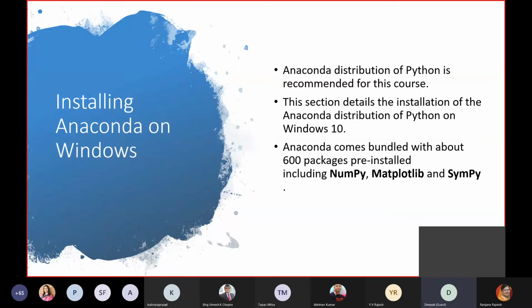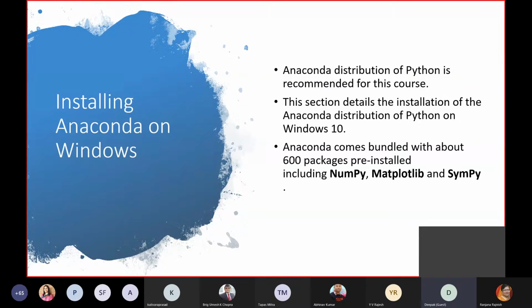As I told you, this is one of the most prominent packages, and it comes bundled with 600 packages. We discussed packages in the last session. Packages are pre-built libraries, which are very helpful in coding. You need not code each and everything in Python.